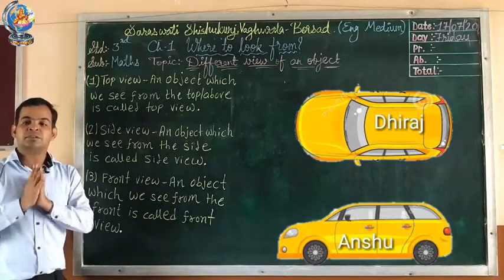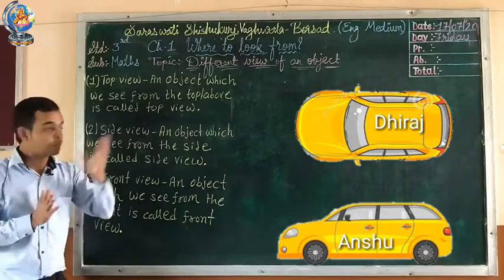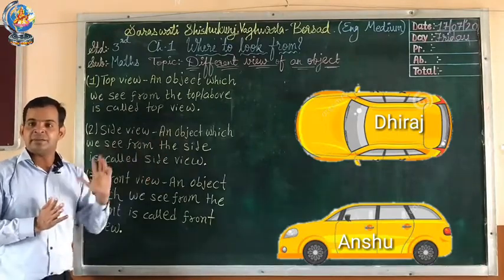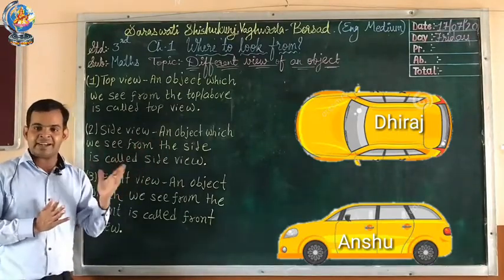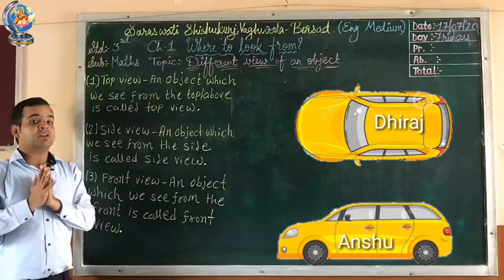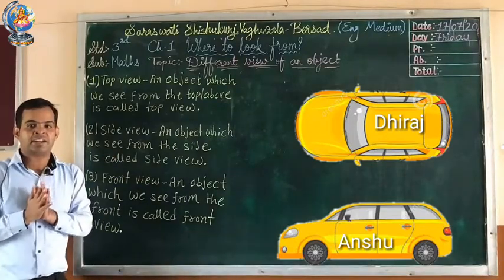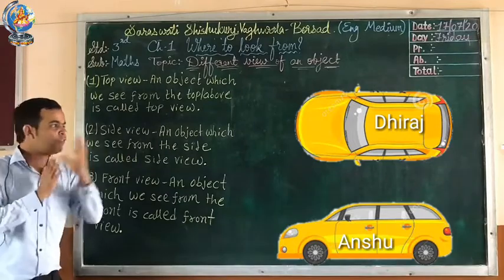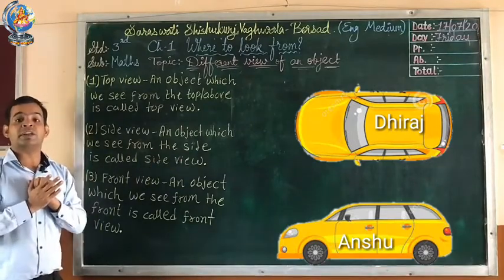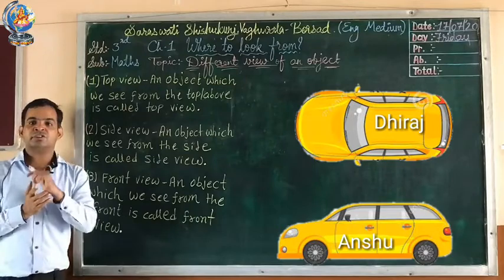Both of them drew a picture of a car. Both pictures are of a car, but they look different. Can you think why they look different?